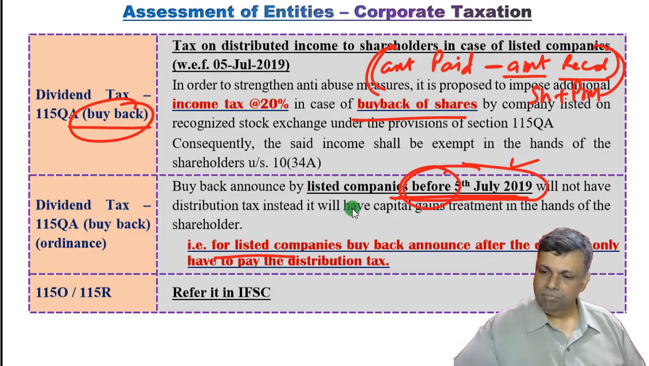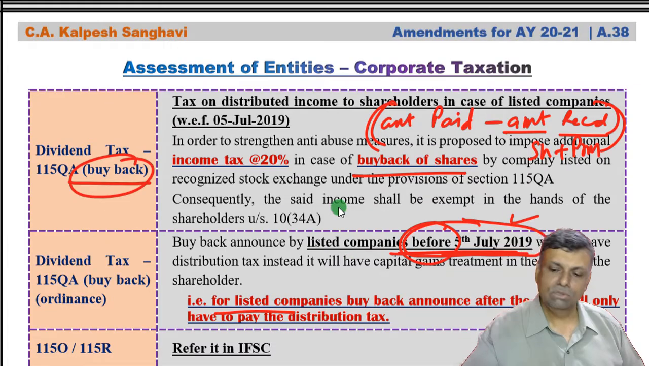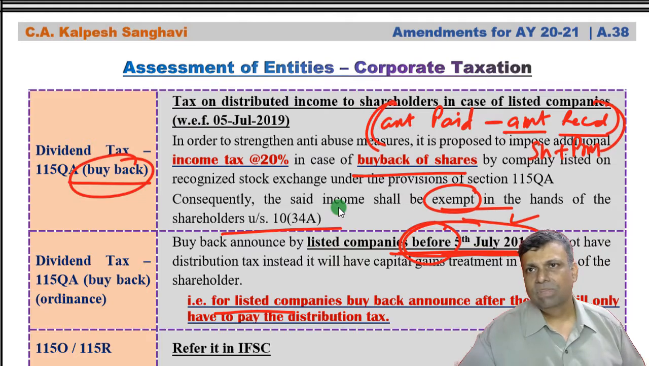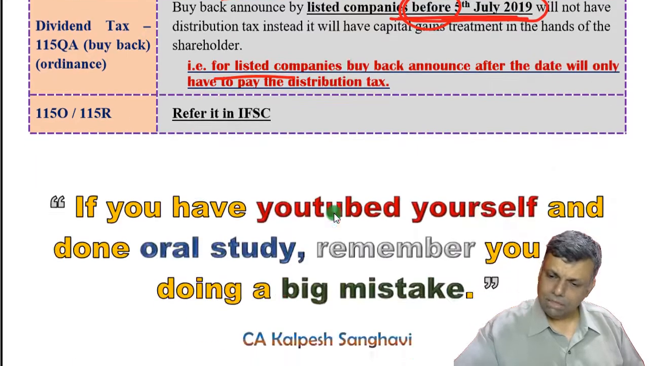Now supposing it was before 5th of July, that means the old scheme will apply, then there will be no dividend distribution tax for the listed companies, and instead the shareholder will have to pay tax on capital gains. So here, if the company is paying the dividend distribution tax, then the shareholder's income will be exempt in terms of section 10(34A). And it's a very natural thing, no, because now the burden of tax has been shifted onto the shoulders of the company. So the investor now will be free. That means the investor will get this gain as a tax-free gain. Okay, so again, a pretty simple one.